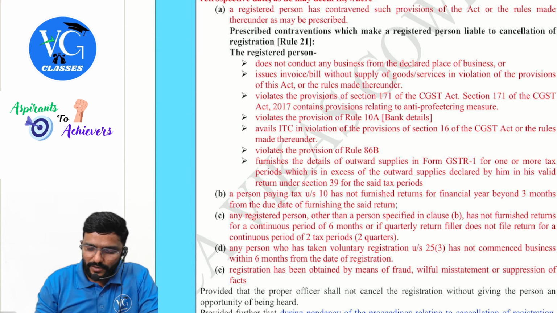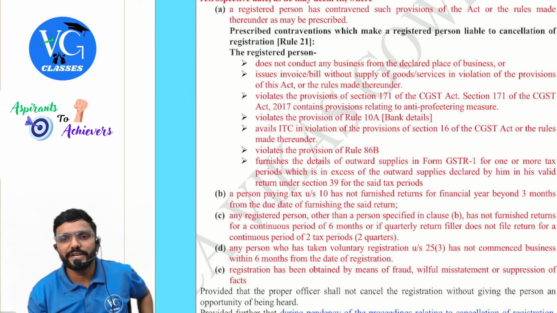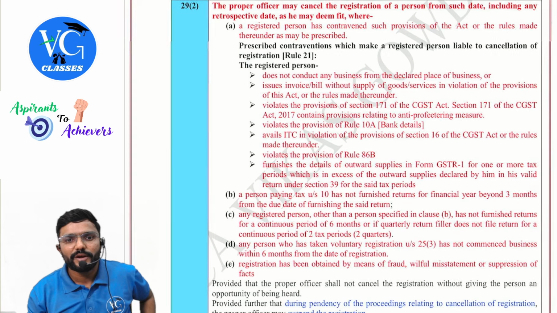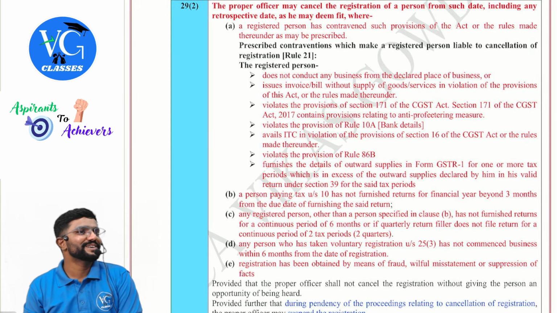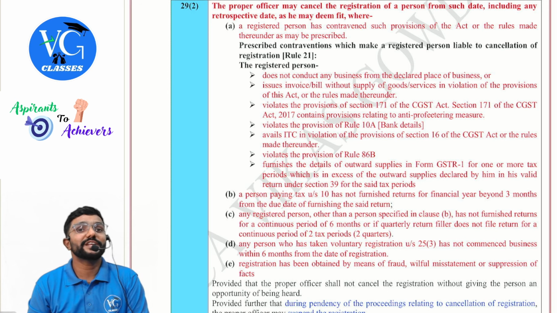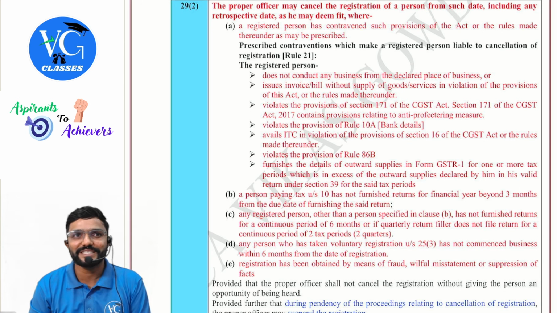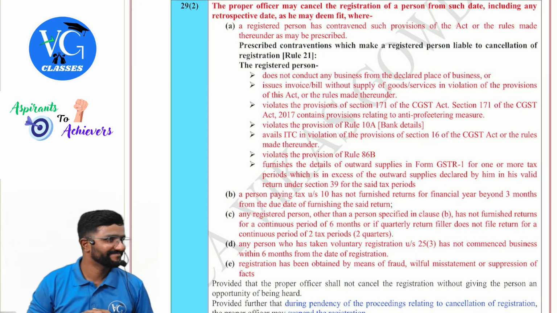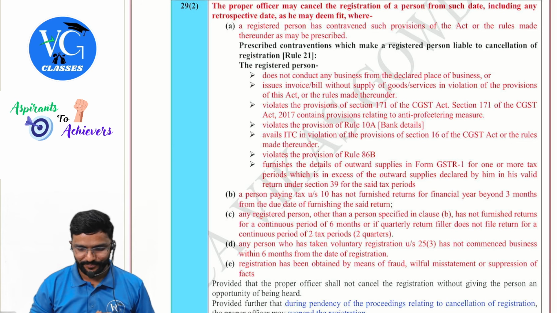Next, violates the provisions of Section 171 of CGST Act. Section 171 of CGST Act contains provisions with respect to what? Anti-profiteering. Means, sir, the registered person is making money or profit in the name of GST. GST applicable is 12%, but he is collecting 18% from the customer. 6% is profit margin. Sir, can he do so? No, no. He cannot make profit in the name of GST.